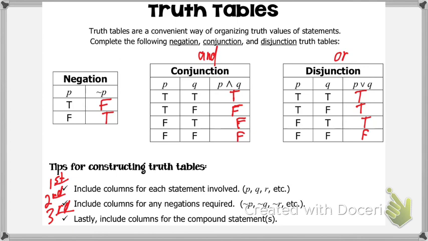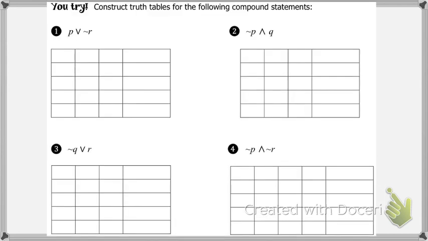Questions so far? I know this is weird. Okay, so we're organizing our different scenarios here. Now, I'm going to give you guys some tips here as we go through these. So we're going to try and construct a truth table for P or not R. Okay, can you put it away? Okay.